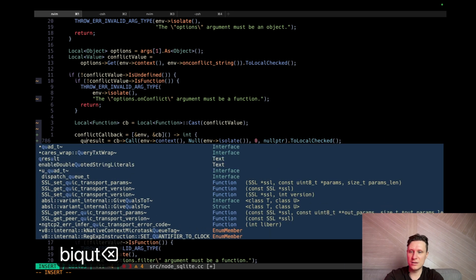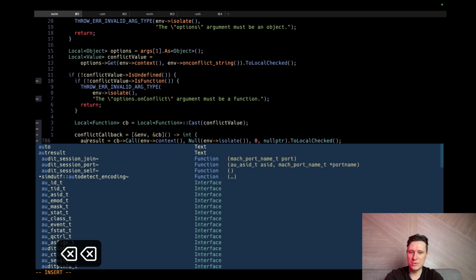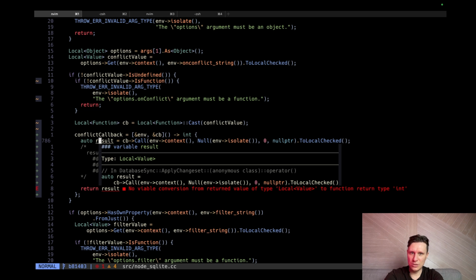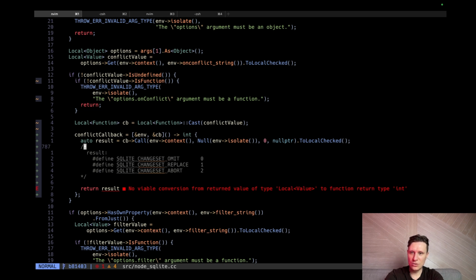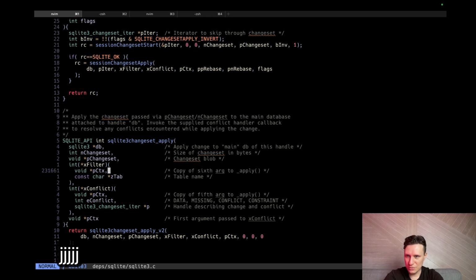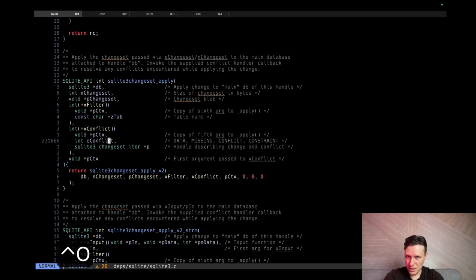And results is auto type, auto. What does it mean? What is the type? Local value. So call will return a local value again. And our C function needs not a local value, it needs what SQLite wants from us. Changeset apply.